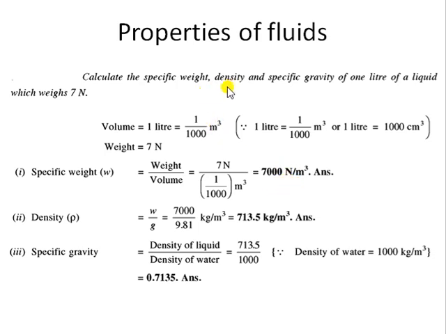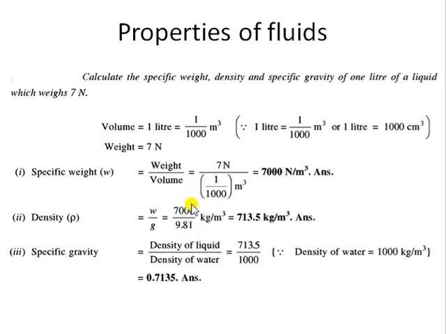Similarly, if I need to calculate density, density is mass per unit volume. We have not been given mass, we have been given weight, so we need to convert weight into mass. How can you convert weight into mass? Just divide the 7 by g. If you divide 7 by g, it becomes 7 by 9.81. Then divide by volume, which is 1 by 1000, so it will go over 7000.